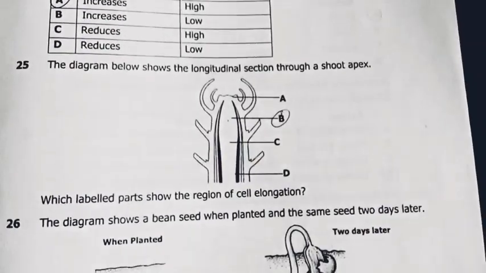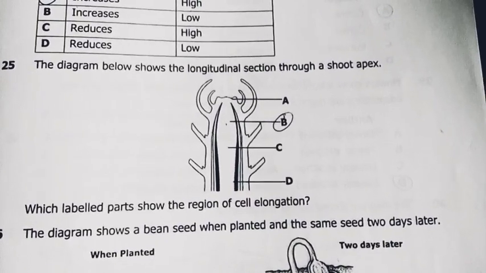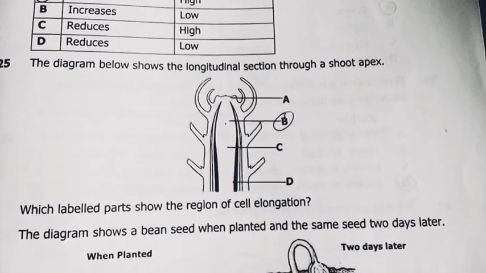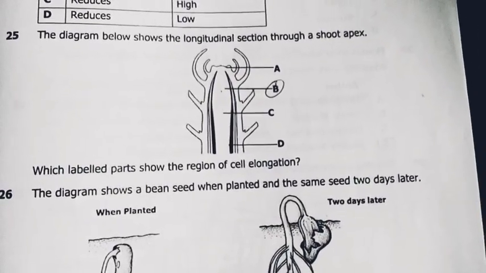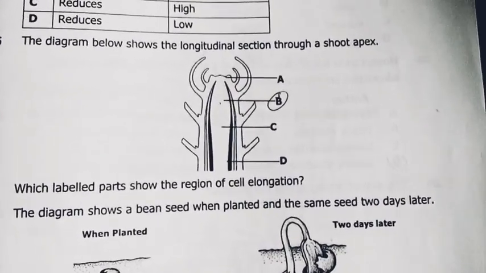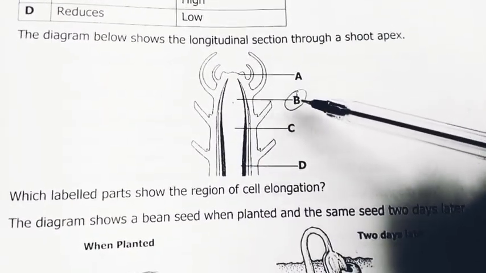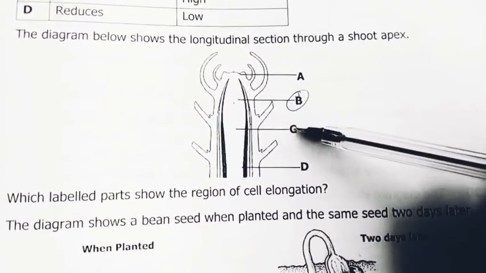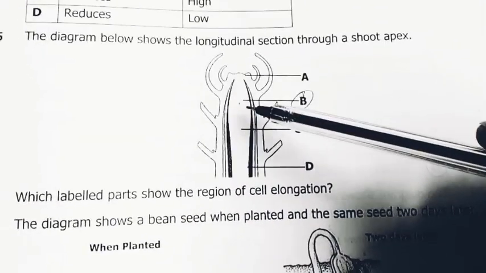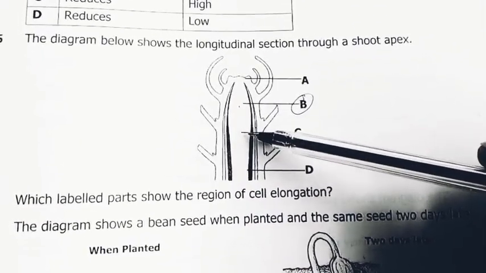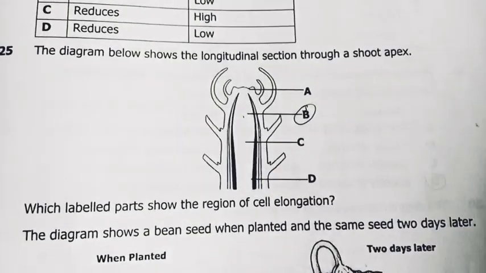Okay, let me get to question 25. The diagram shows the longitudinal section through a shoot apex. Which labeled parts show the region of cell elongation? This is the region of cell division, cell elongation, and cell specialization. It's always division, elongation, then specialization or maturation. So my answer there was B.